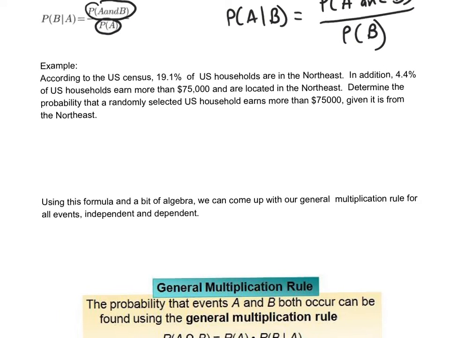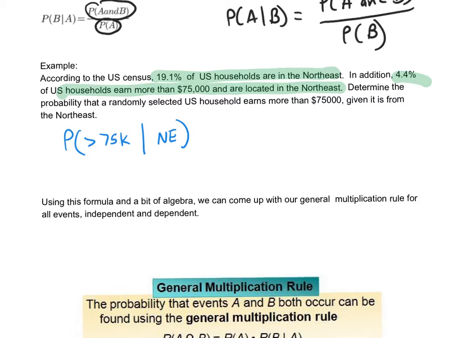Like this one, it says, according to the U.S. Census, 19.1% of U.S. households are in the Northeast. So that's pretty important information. And 4.4% of U.S. households earn more than $75,000 and are also located in the Northeast. Determine the probability that a randomly selected U.S. household earns more than $75,000 given it's from the Northeast. So what I'm trying to find is the probability that someone earns more than $75,000 given they're from the Northeast.